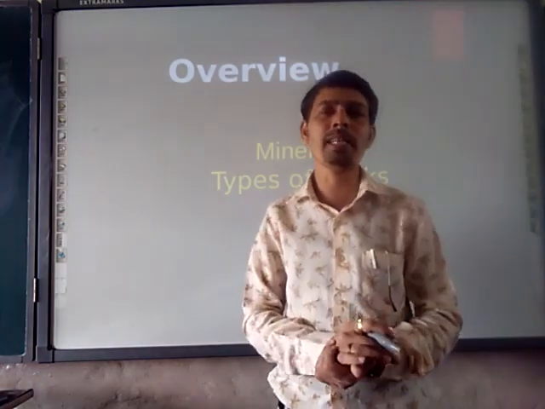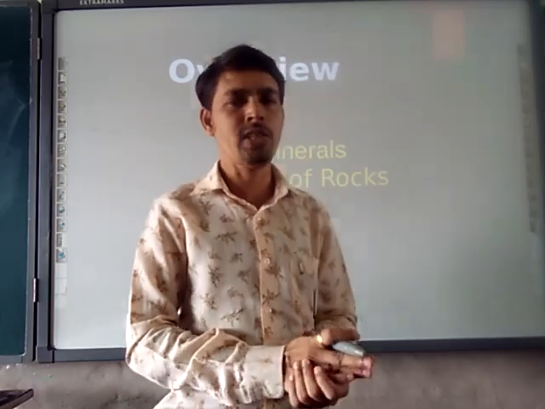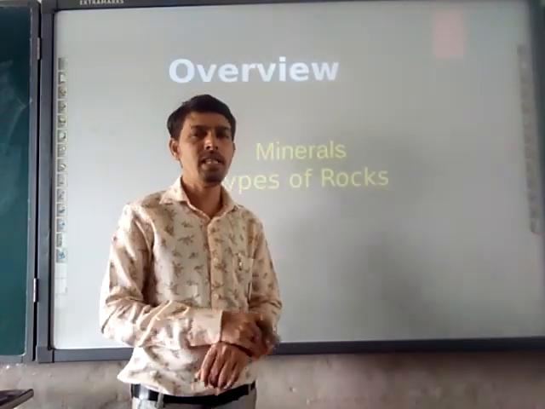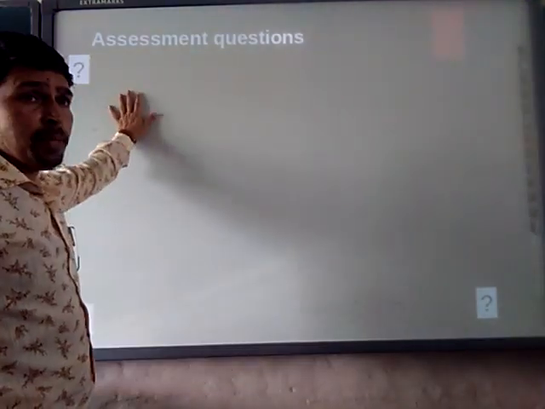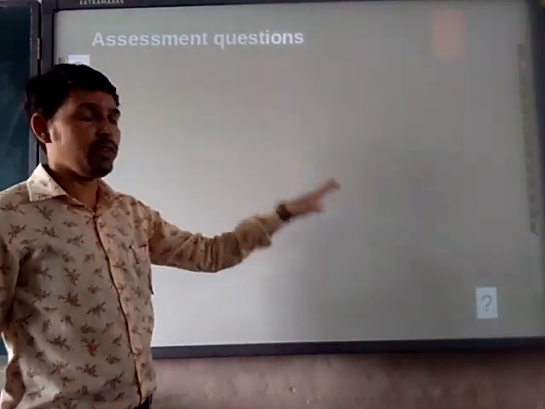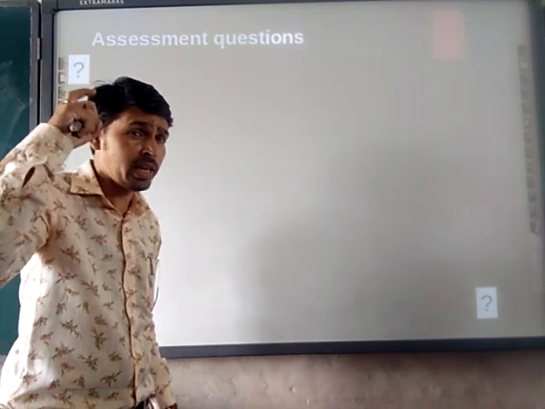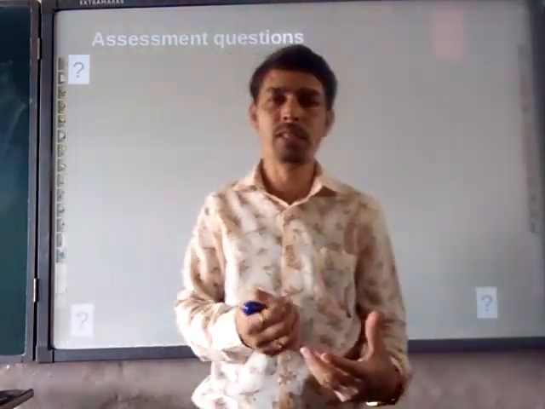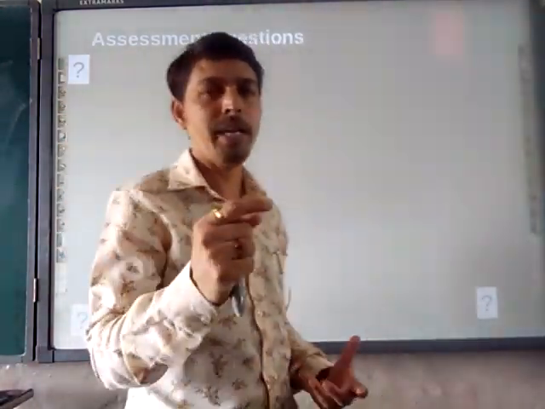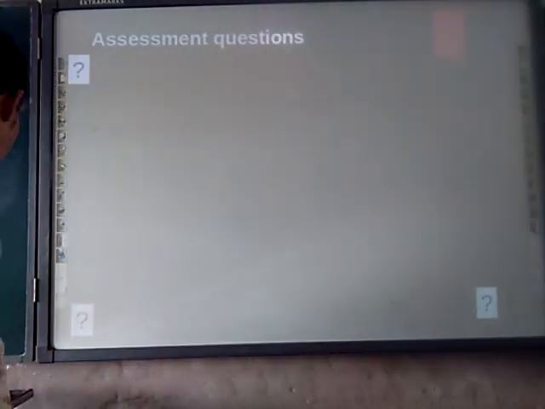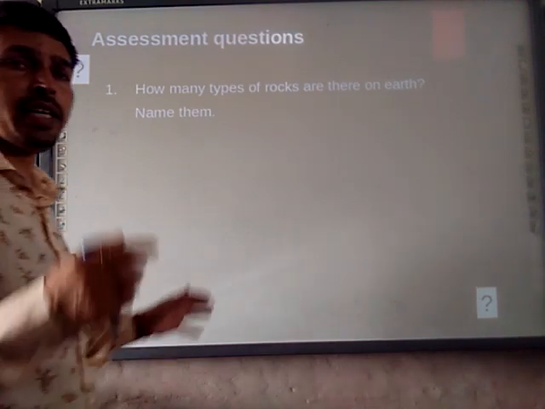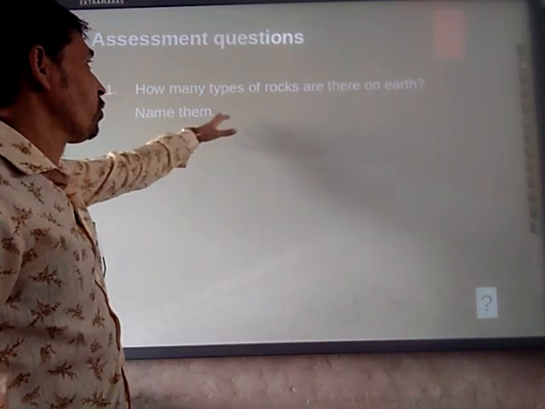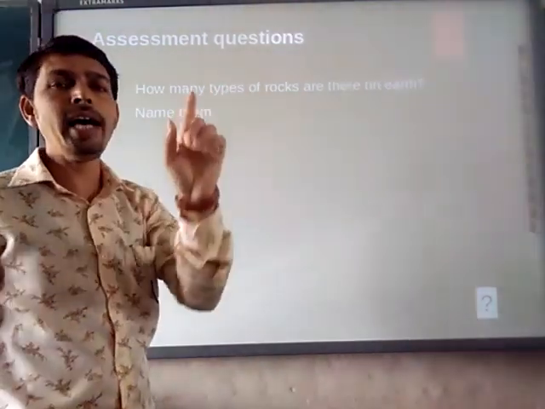So here are some assignments I am placing for you that are very interesting. Let's see the assignments. There are three questions. In your mind also a question arises, which question is sir going to give to us. Let's see the questions first, and please copy down the question. How many types of rocks are there on the earth, and name them? This question is asking you to talk about the types of rocks and name them.